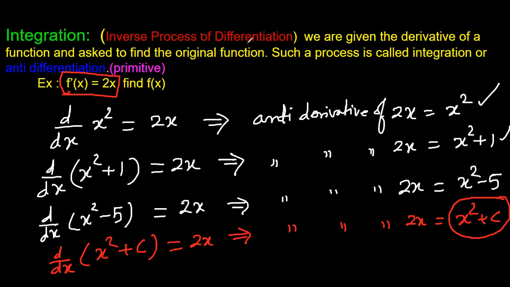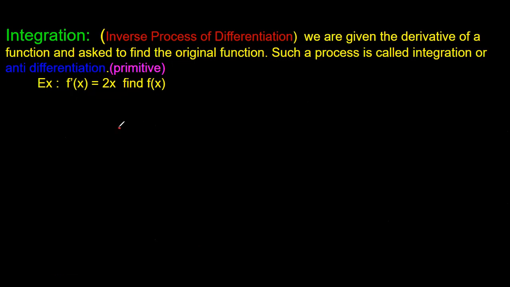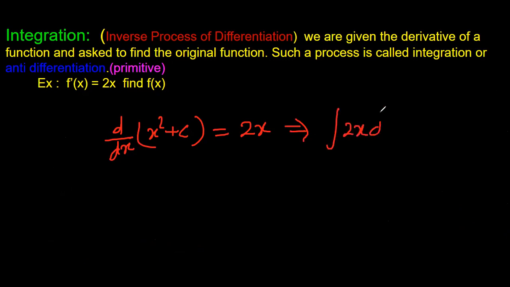All right, so what we are saying is, let's write it. We are saying, because the derivative of x squared plus c is equal to 2x, where c is any real number, this means integration of 2x dx. See, this is the symbol that we use for integration. This is the symbol, and then we write dx, antiderivative or integration, right? So we can say antiderivative of 2x is, let's write antiderivative now only.